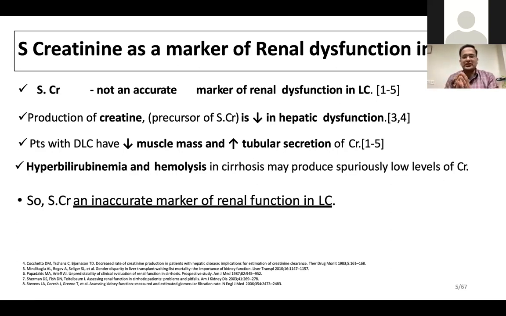There is increased tubular secretion of creatinine. So they'll have a lower production of creatine, and conversion of creatine to creatinine. And jaundice and hemolysis in cirrhosis will also lead to spuriously low levels of serum creatinine. So serum creatinine is an inaccurate marker of renal function or renal reserve in patients with liver cirrhosis. This is very widely known.